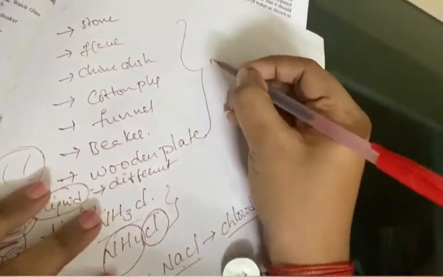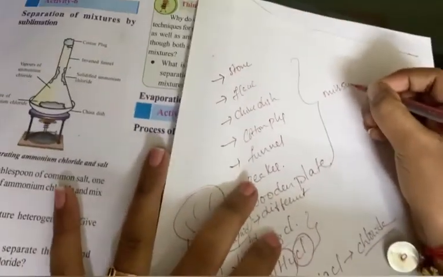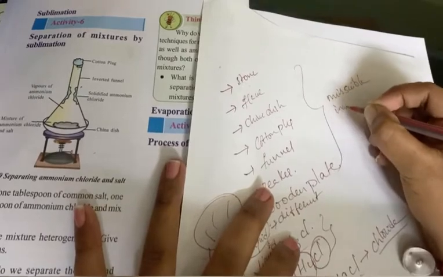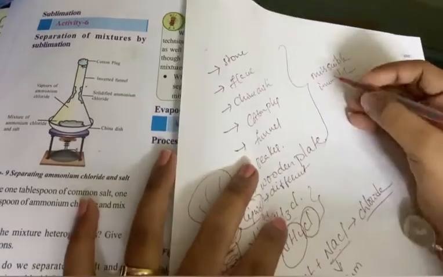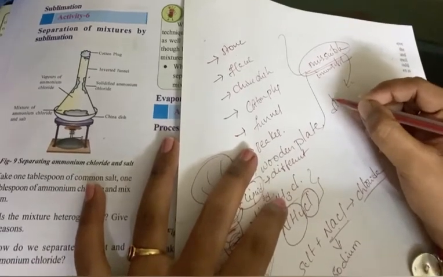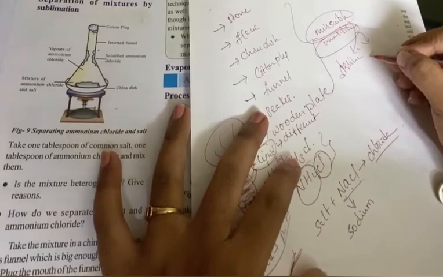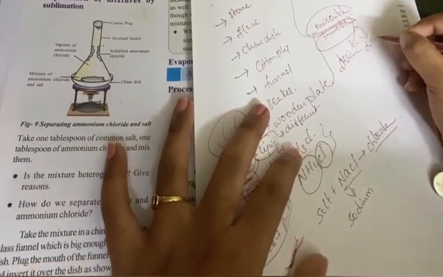Miscible, immiscible. What is meant by miscible? Miscible is nothing but which can dissolve. What is meant by immiscible? It is nothing but which cannot be dissolved.